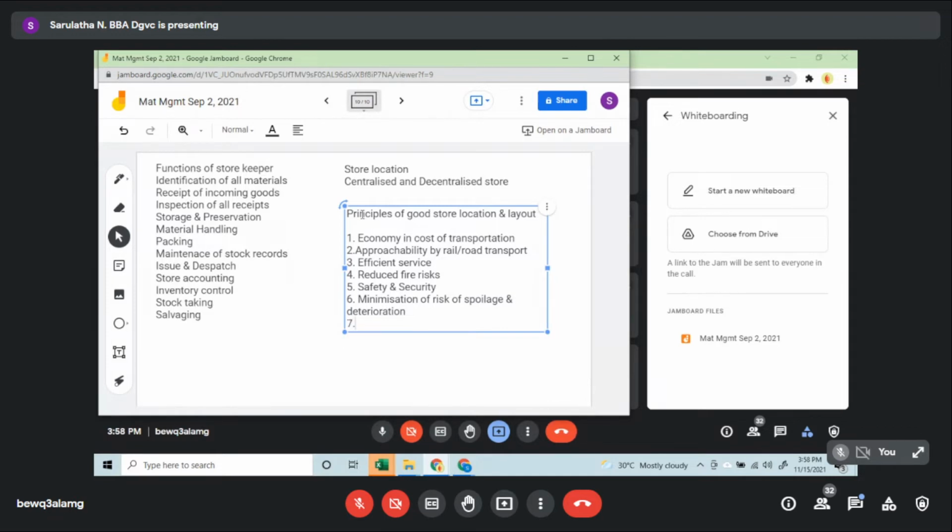And suppose you want to expand it further, say suddenly there is one material which is more in demand, and so you want to buy more or something like that. In that case, the flexibility has to be there. So these are a few factors or points which you have to always think about when you are going to have a good store location, and there can be different approaches. Okay. So the approaches to store location.